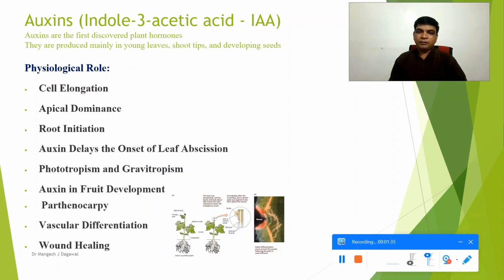Another role is fruit development. Auxin regulates fruit development, and it is produced in the pollen, endosperm, and in the developing seeds. Whenever there is pollination, that triggers fruit setting, initiating ovule growth. After fertilization, auxin from the seed supports fruit growth.